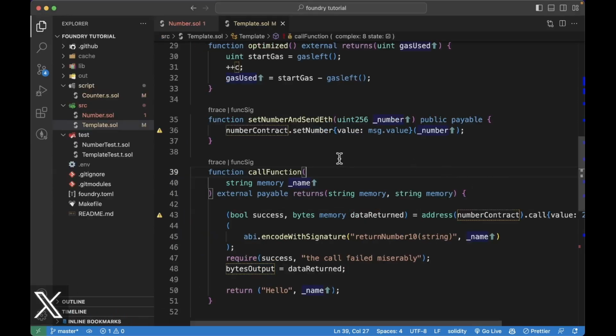Next thing I want to show you is the tests I've written that you can do as well for the number and template contract.